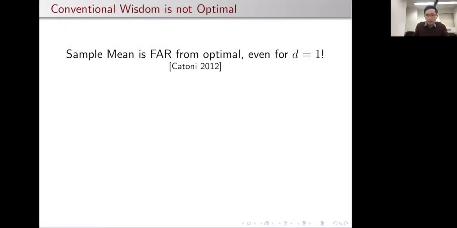Now you might be thinking, don't we already know how to do mean estimation? Like, why can't we just take the sample mean, namely just take the average of all the samples we've seen and return that as the estimate? The issue is that the sample mean is actually very suboptimal in sample complexity, even in this one-dimensional case.